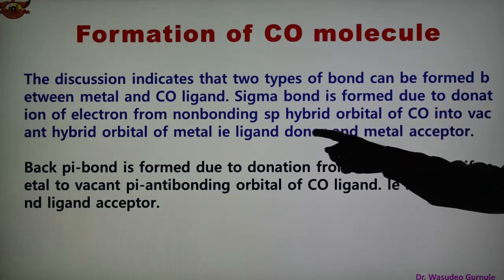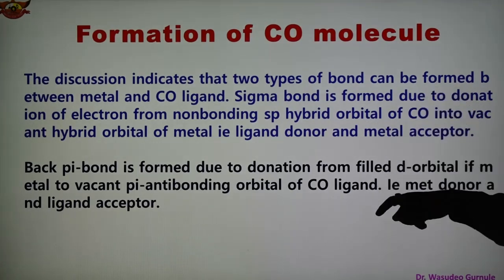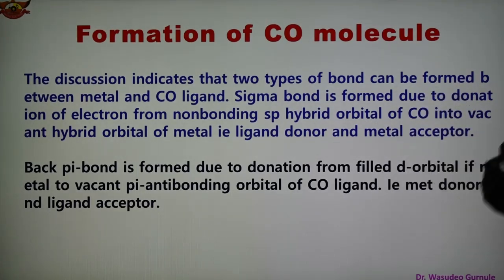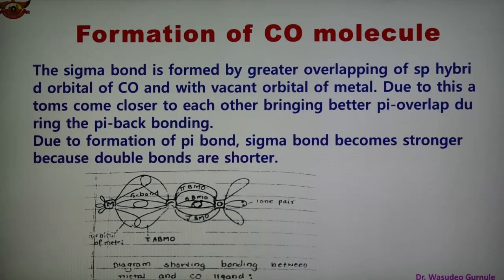In the first case, the ligand is the donor and the metal is the acceptor. In the second bonding, the ligand is the acceptor and the metal is the donor. So in this way, the bondings are there in the carbon monoxide molecule. The sigma bond is formed by greater overlapping of the sp hybrid orbital of CO with the vacant orbital of the metal. So the sigma bond is strong because of the greater overlapping.